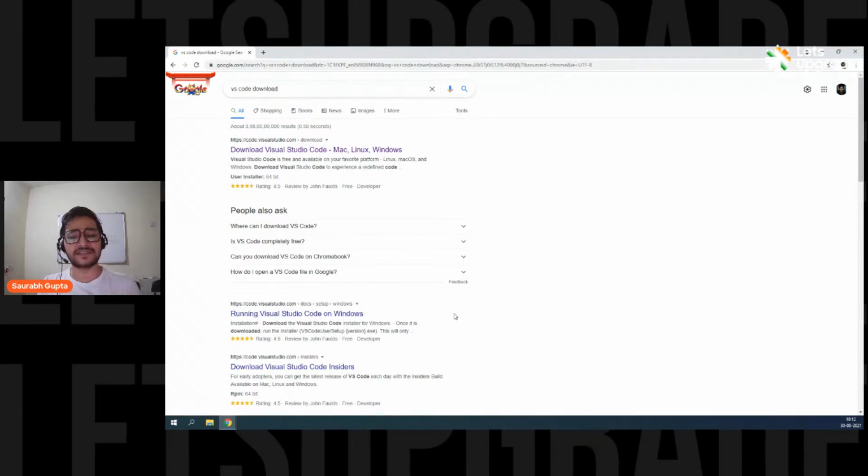Yes, Krishna Kumar, Edge will also work. That's totally fine. Any kind of browser will definitely work.